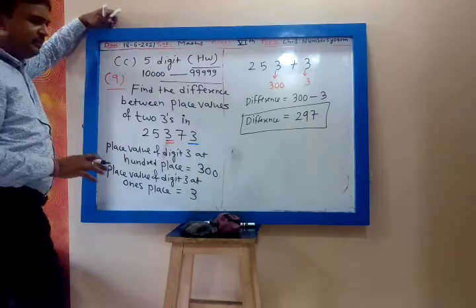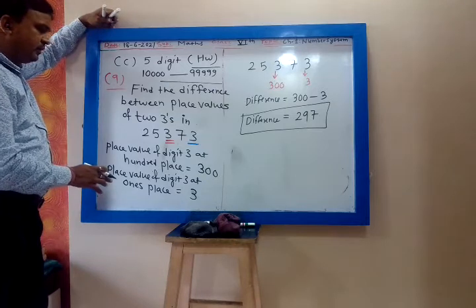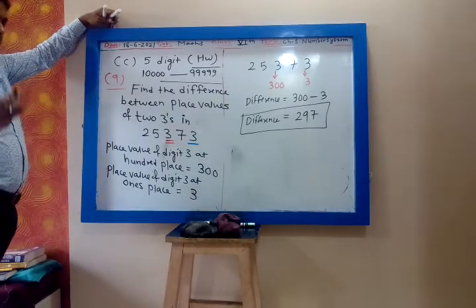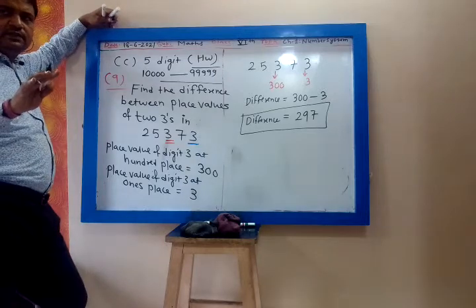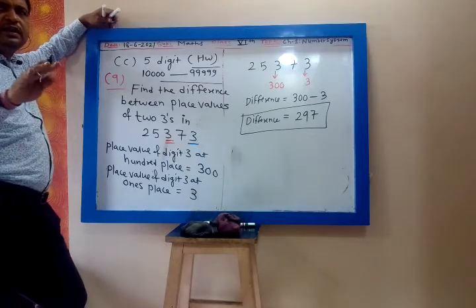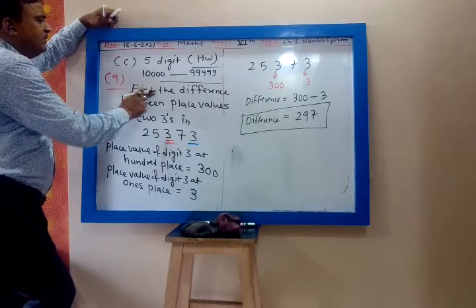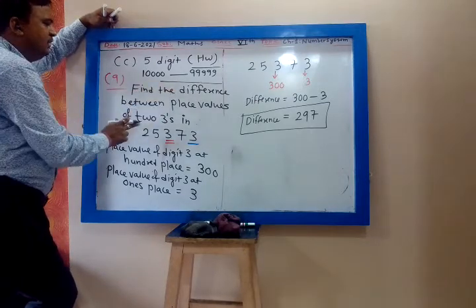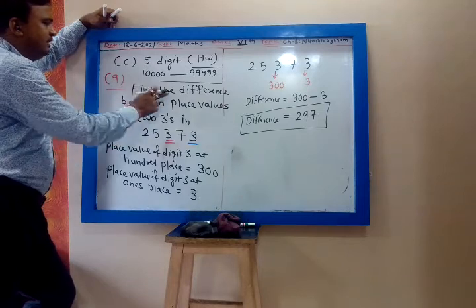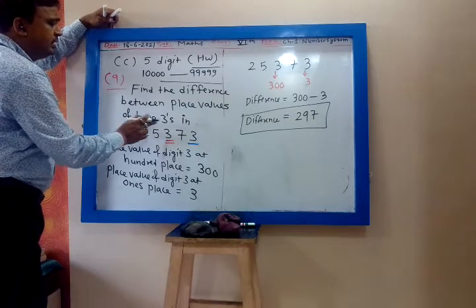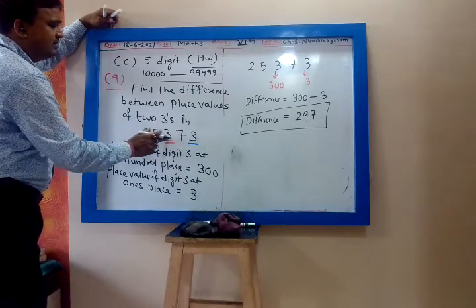No, it is clear. I am reading the question. All of you mute the microphone. Find the difference between place values of two threes in number 25373.